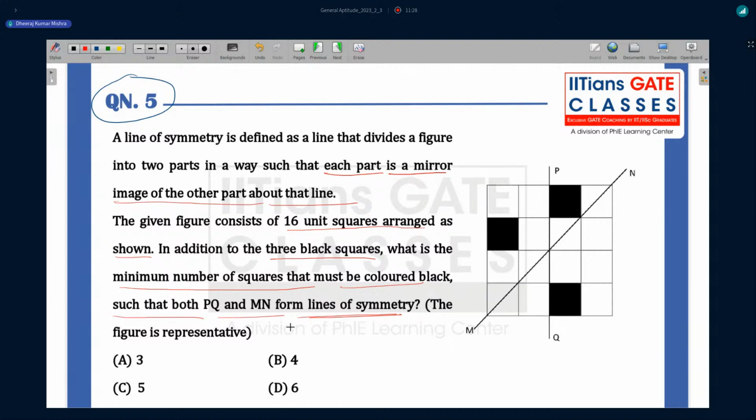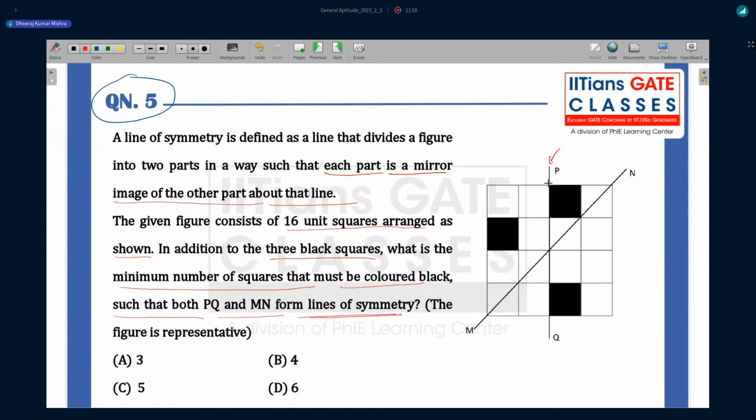So suppose PQ is a line here, which acts like a mirror, and MN is also a mirror here. We have to find the line of symmetry. You can see, guys, suppose this square is black, this square has been colored.